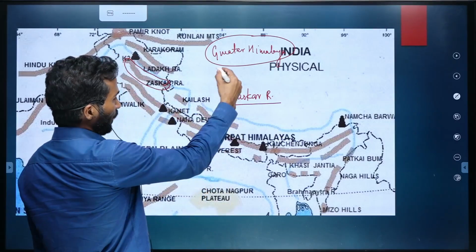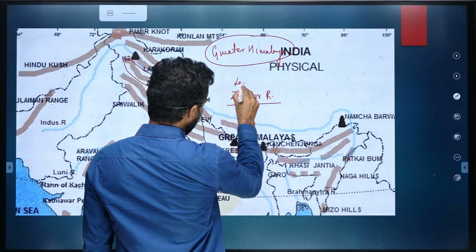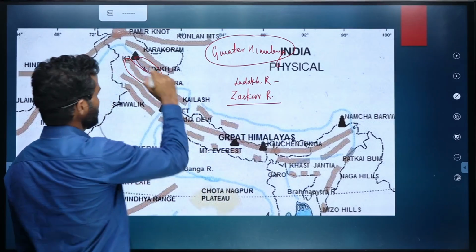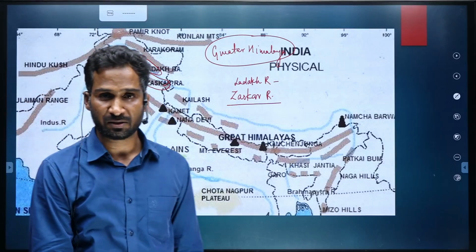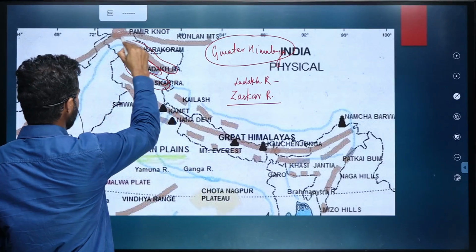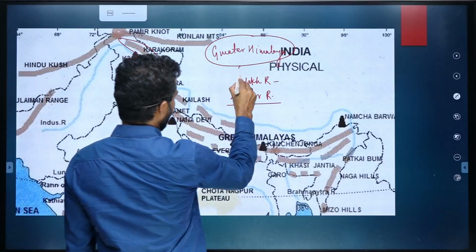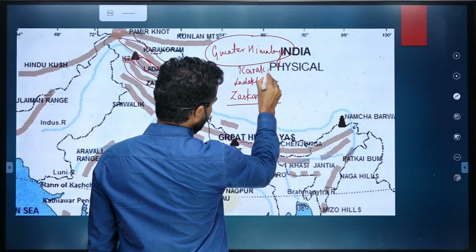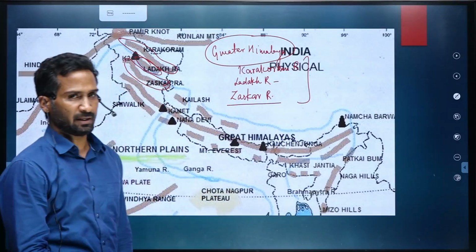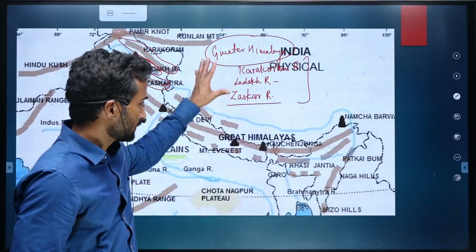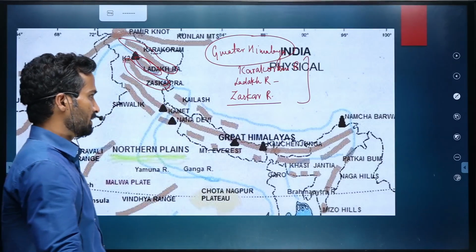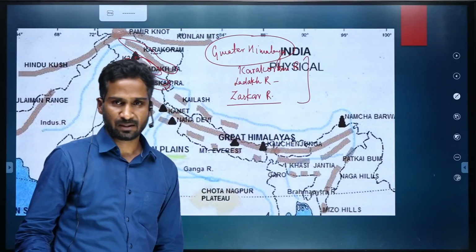And then north of Jaskar range, we have Ladakh range. This one is Ladakh range, present obviously in Ladakh region, the UT of Ladakh. And then north of Ladakh range, there is a big range called Karakoram range. So these three form the Greater Himalaya, these three mountain ranges present in Jammu and Kashmir and some parts of Himachal Pradesh.